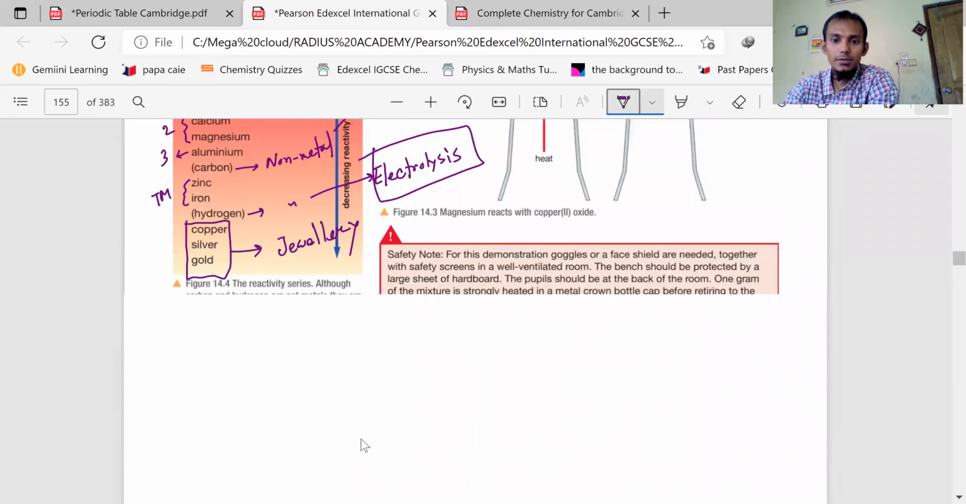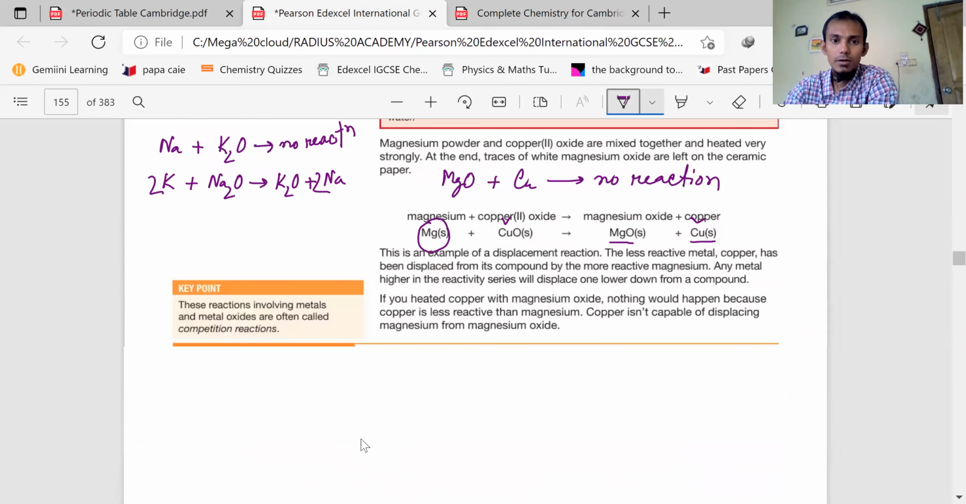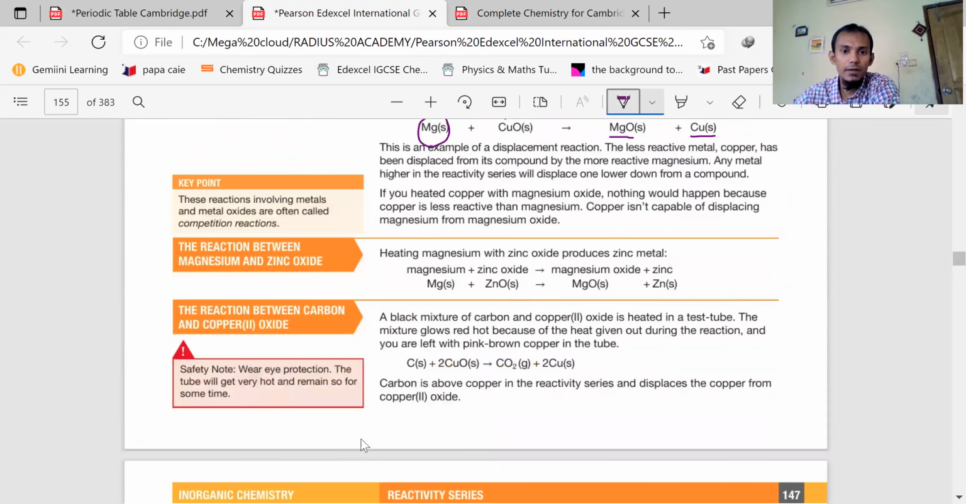Okay, next point. If we proceed, there are many examples given. See, magnesium is more reactive than zinc. So magnesium will be able to displace zinc from its oxide. You see, magnesium oxide is formed and zinc is displaced or kicked out. Is it clear? Yes, sir. Response from others, please. Yes, sir. Okay, thank you.